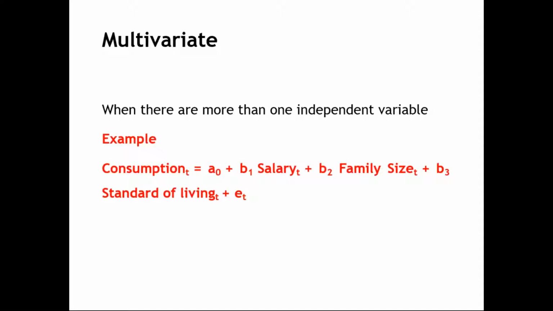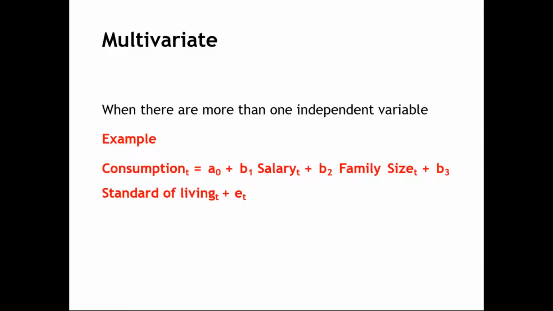I have quoted a small example. Consumption. We all know, yesterday you were discussing the income consumption theory. Income, that is salary, what I earn, has an influence on the consumption pattern. So salary is my independent variable, consumption is my dependent variable.